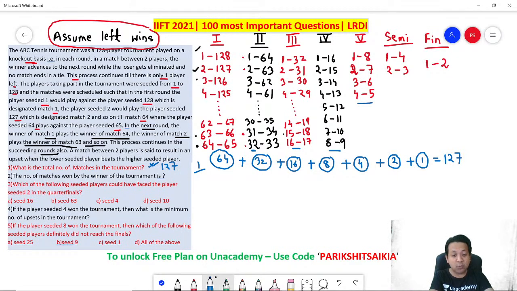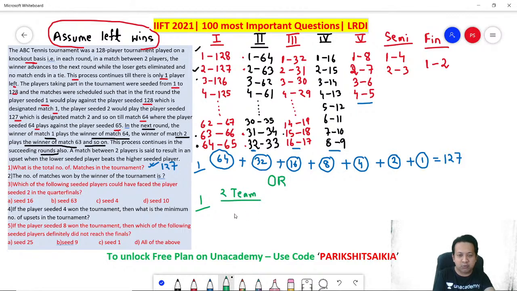Is there a better way of solving question number 1? Definitely yes. How should you solve it? Remember, there are 128 teams. What is the better way of solving question number 1? Let's say there are 2 teams, let's say A and B.